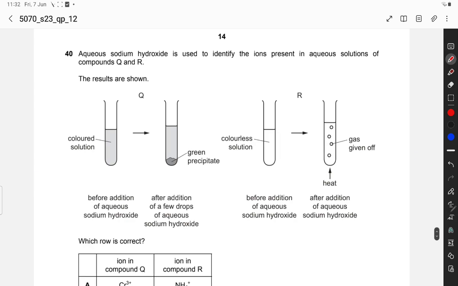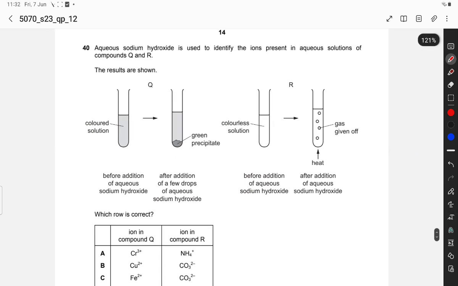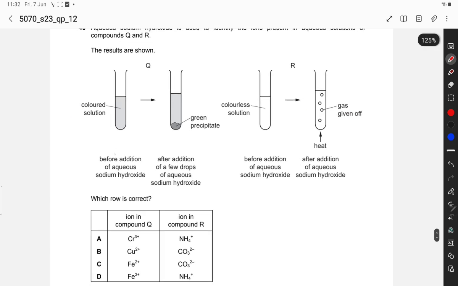Question number 40. Aqueous sodium hydroxide is used to identify the ions present in aqueous solutions of compounds Q and R. These are the results. Colored solution: after addition of a few drops of aqueous sodium hydroxide, a green precipitate is formed. That can be chromium or iron.